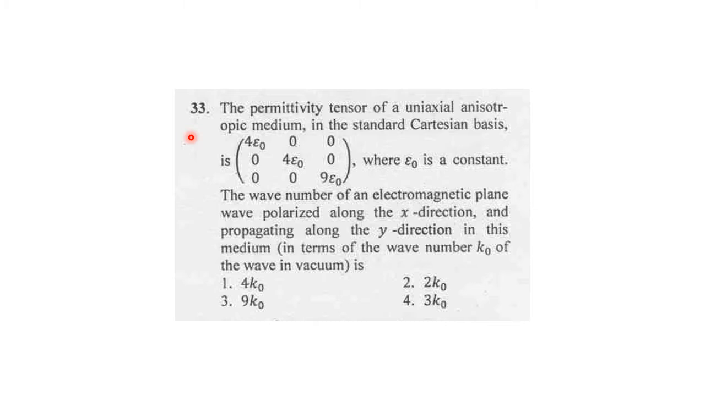Question number 33. The permittivity tensor of a uniaxial anisotropic medium in the standard Cartesian basis is 4 epsilon 0, 0, 0; 0, 4 epsilon naught, 0; 0, 0, 9 epsilon naught, where epsilon naught is a constant, the permittivity of free space. The wave number of an electromagnetic plane wave polarized along the x direction and propagating along the y direction in this medium. What is the wave number they are asking? The k value, the propagation constant.